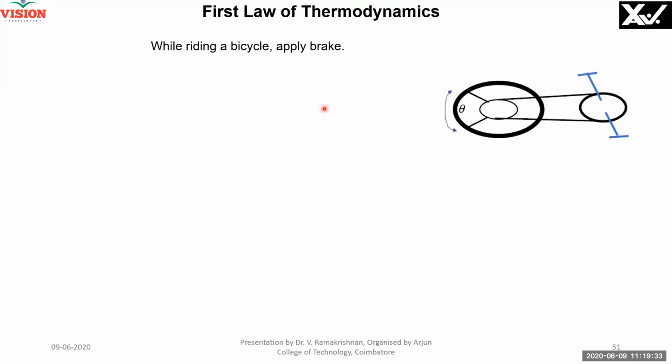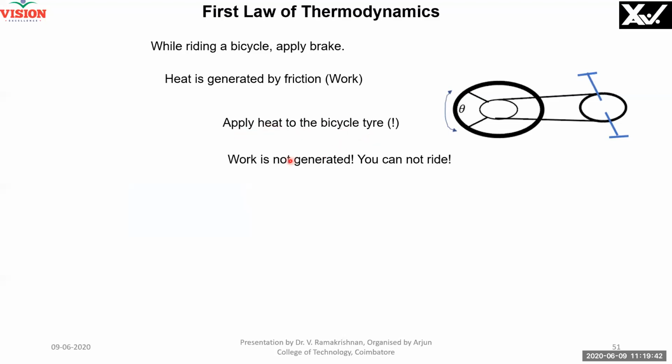Now, while riding a bicycle, I apply a brake. What happens? Heat is developed. Heat is generated by friction. Can I apply heat to the brake? If I apply heat to the bicycle tire, it will not ride. It will burn. So there is a limitation.